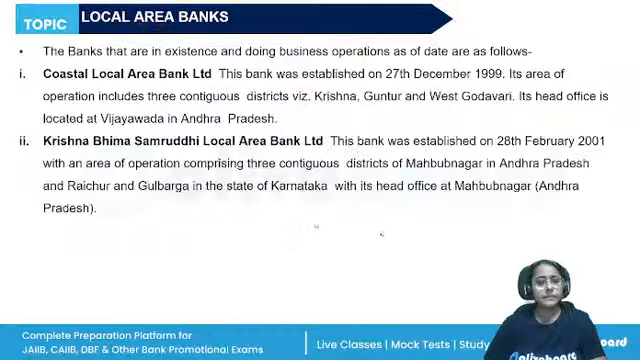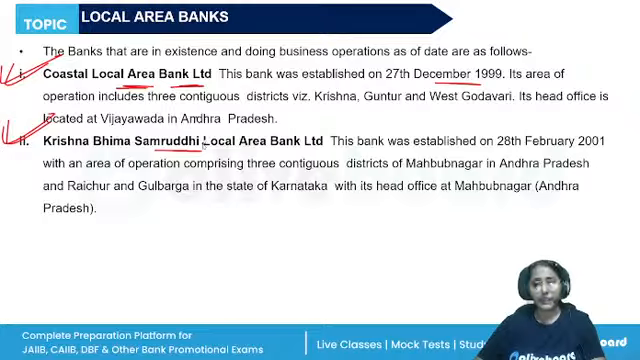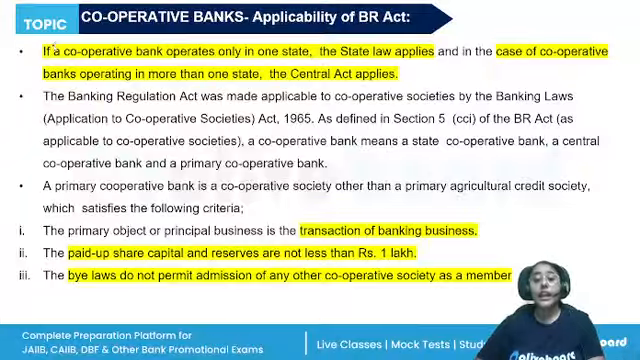Then, as of now, there are only two local area banks in existence. The Coastal Local Area Bank Limited, established in 1999, and the Krishna Bhima Samruddhi Local Area Bank Limited, established in 2011. The area of their operation and head office are again not important, just remember these two names. There are two local area banks.